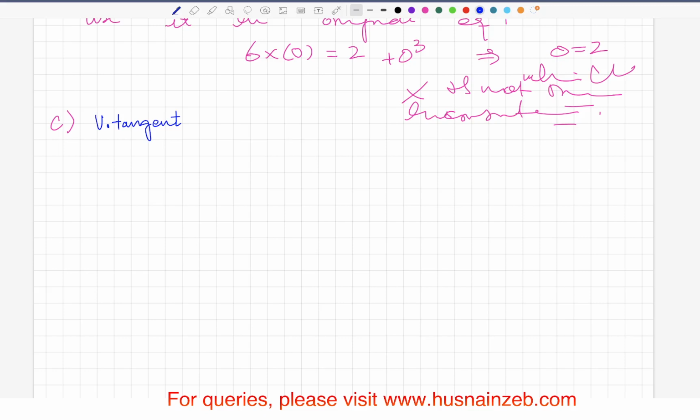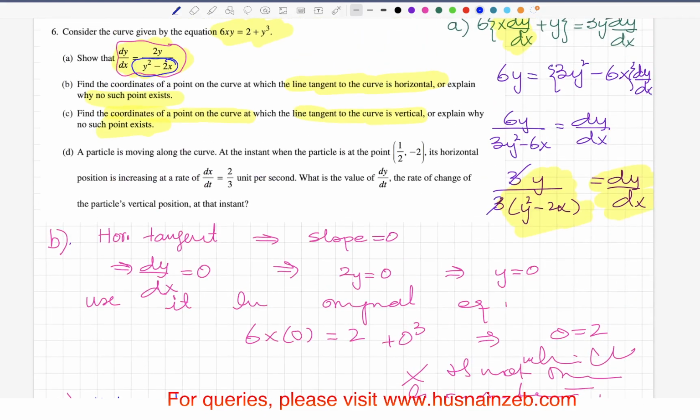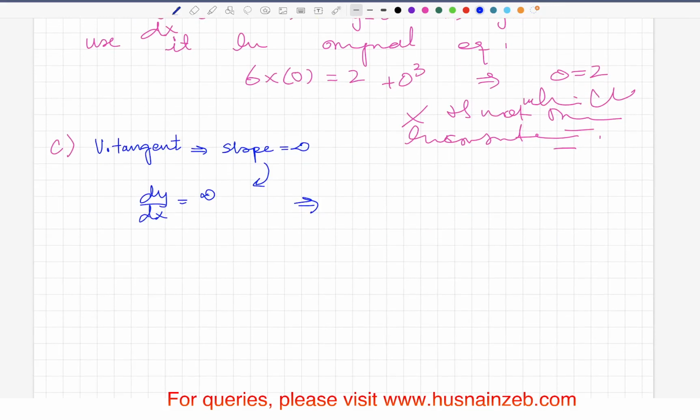Vertical tangent means the slope should be equal to infinity, which means dy/dx should be infinity, which means the denominator should be equal to 0. Only then can it be infinite. So y squared minus 2x is equal to 0, which means y is equal to the square root of 2x.